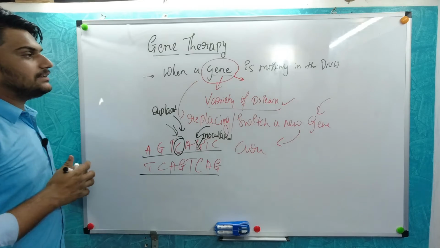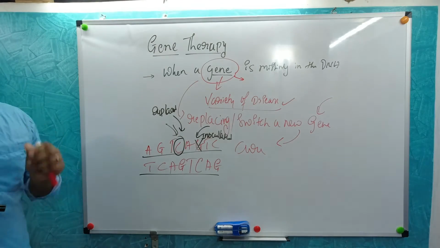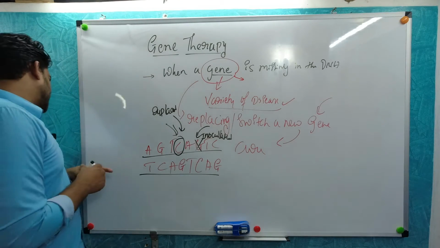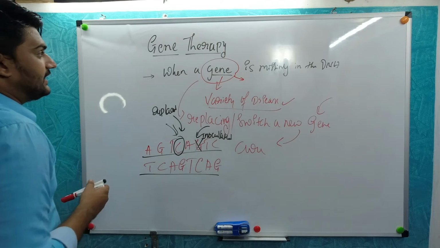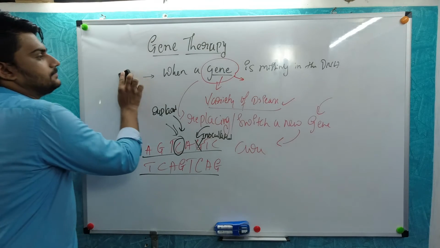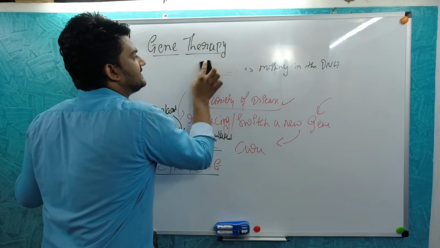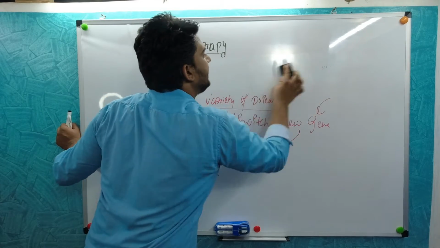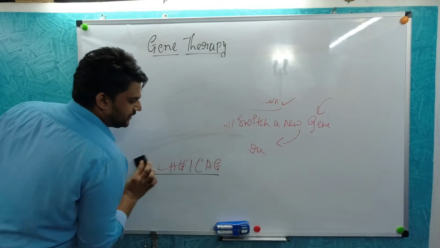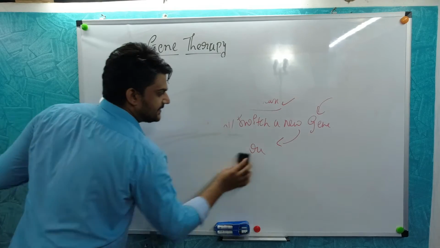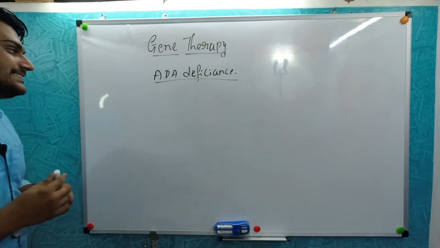Now there is a beautiful example given in your syllabus, so we will discuss it one by one. That is the deficiency of ADA, or ADA syndrome, as we call it. What is ADA deficiency? Let's learn it.